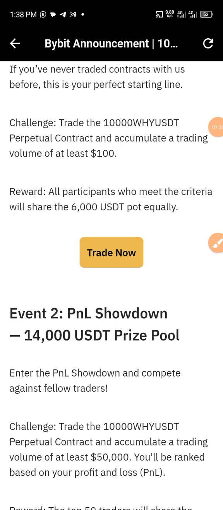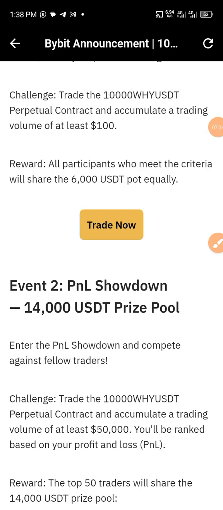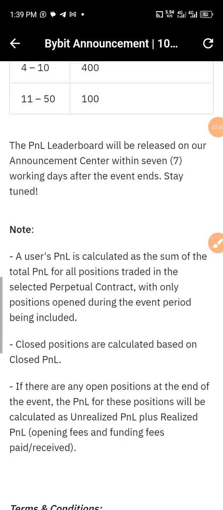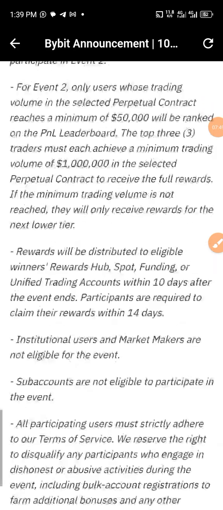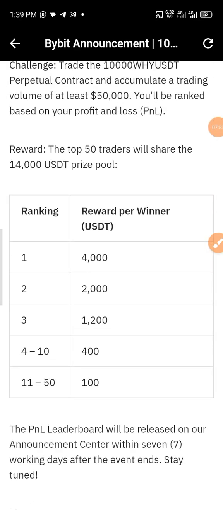You click on this in order to trade perpetual. You click on this to trade perpetual. So that is it. All you just need to do is quickly make sure you participate in this